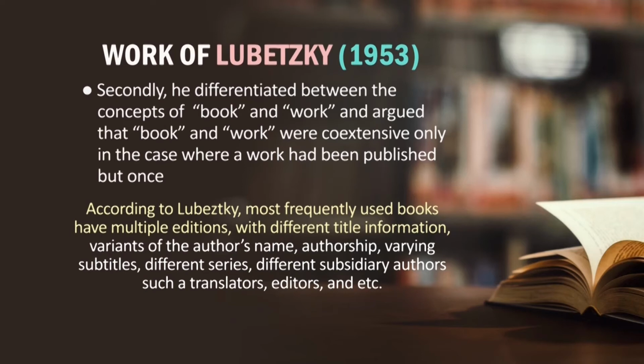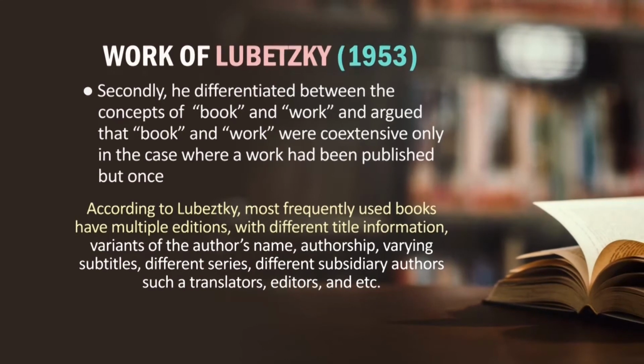So their book and work are two different concepts.